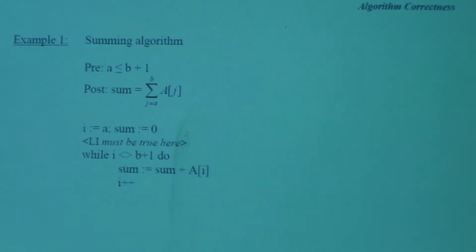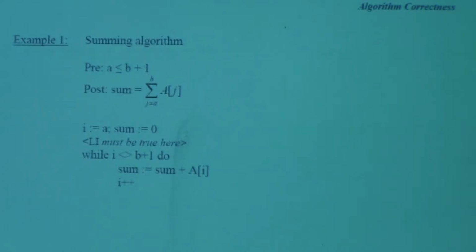So you cannot have the postcondition be the loop invariant. You can't say before the first iteration, sum is going to be the sum of all elements. It's nonsense. But what you're going to say is the loop invariant will be based on a variable of iteration. Okay, so let's see what this means.